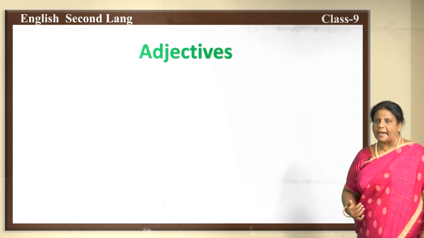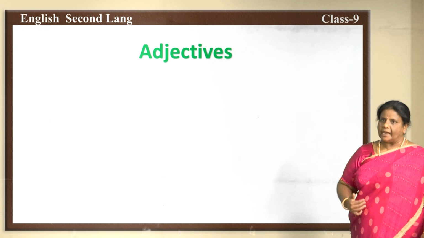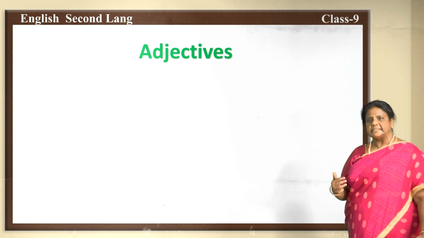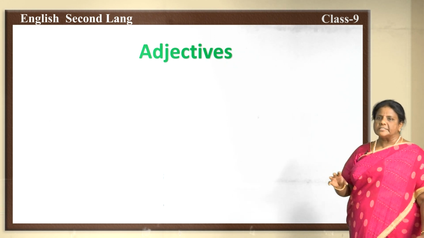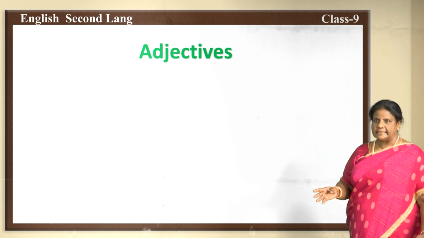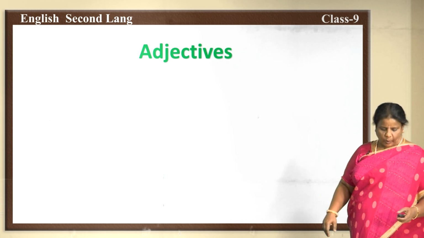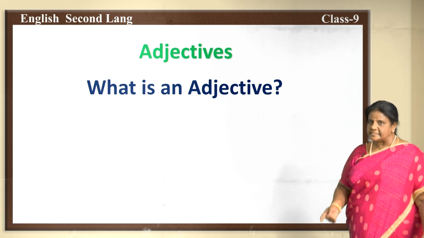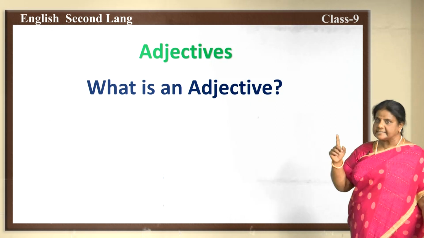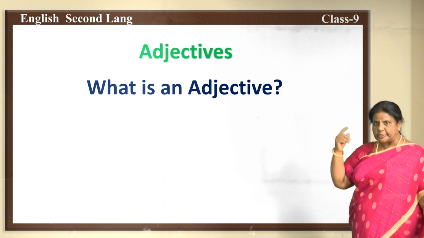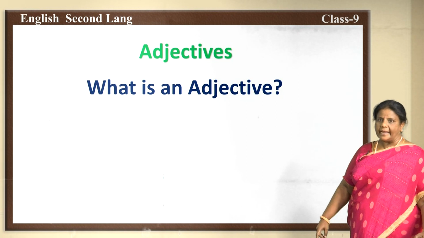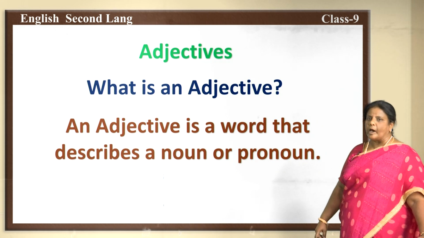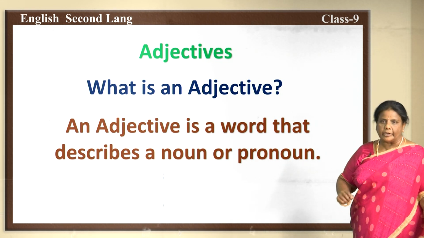Now coming to the next part, that is grammar. Today, let us know what are adjectives. In this lesson, you come across certain words which come under the group adjectives of quality. Is it clear, children? So now let us know what is an adjective. So what is an adjective, children? You must have already learnt it in your previous class. Yes or no? Try to remember. Yes, did you get it? Yes, very good. An adjective is a word that describes a noun or a pronoun. Did you get it, children? Write it down in your notebook.